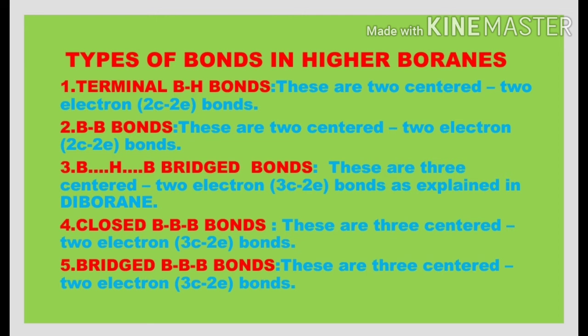And fourth type of bonds are closed BBB bonds. So these are very much similar to the BHB bonds, but in the place of hydrogen we have one more boron atom. These are also banana bonds or tau bonds or three-centered two-electron bonds. Next one is the bridged BBB bonds. These are also three-centered two-electron bonds or banana bonds.